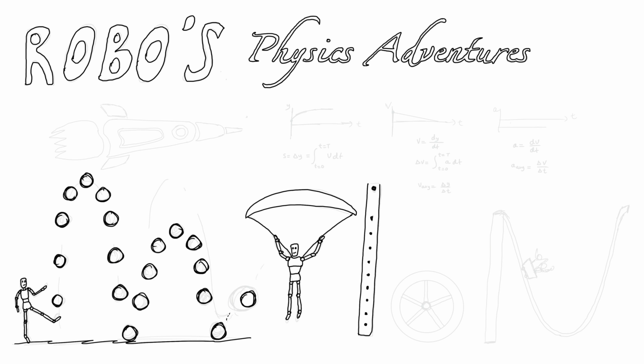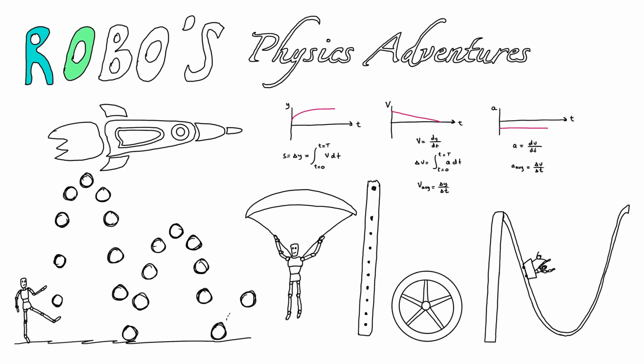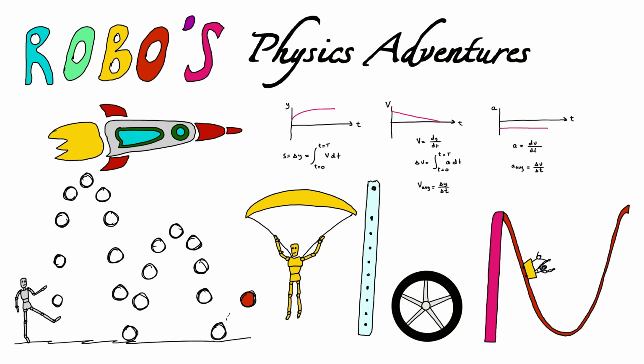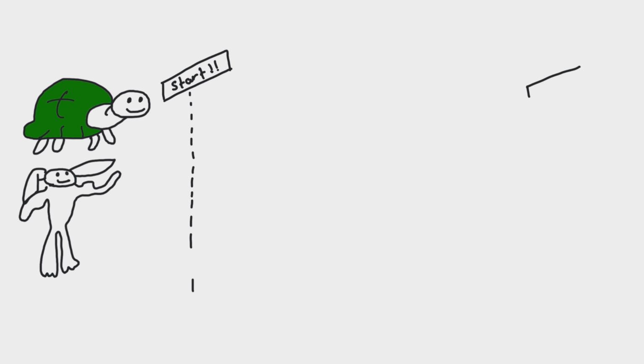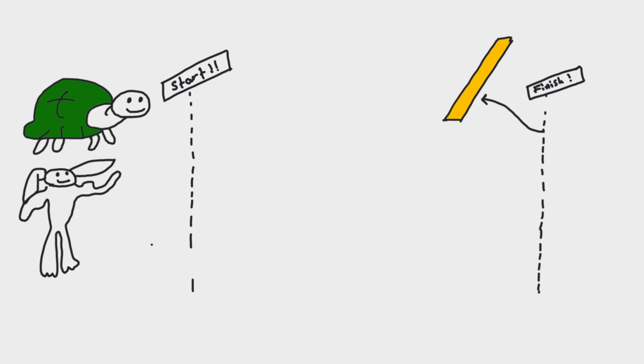Welcome to Robo's Physics Adventures. Today Robo is learning all about speed and velocity. Robo and the class are on an adventure to learn about the story of the tortoise and the hare. Students start watching the race between the two animals.